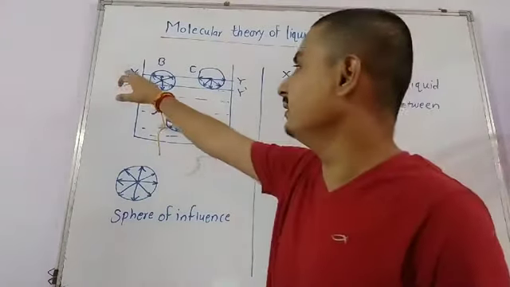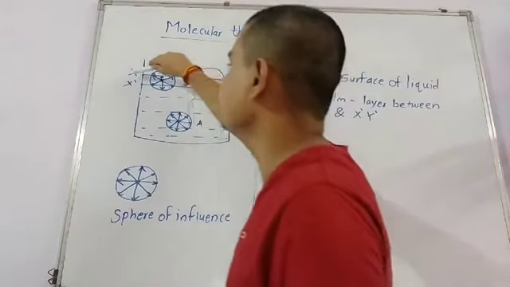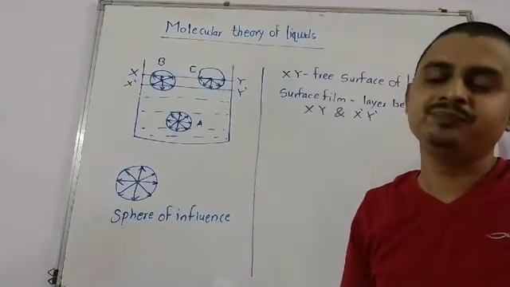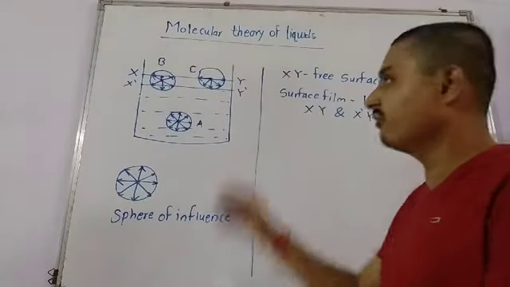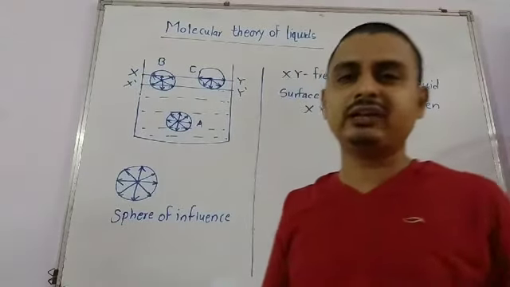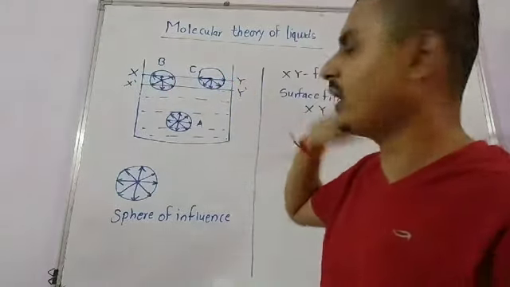Here the interface between the air and the liquid, that is the layer XY, is called the free surface of the liquid. And the surface film is the thickness of the liquid between XY and X dash Y dash.